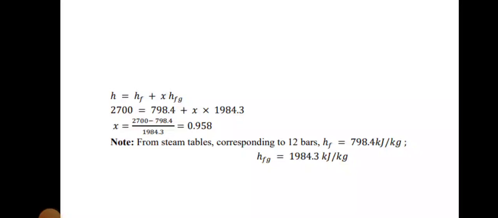From this we get the X value for the third condition. X value 0.958. This is also wet steam. So we take the HF value from the steam table corresponding to 12 bar, and we get the HFG. So the first condition is superheat steam, the second condition is wet steam, the third condition is wet steam.